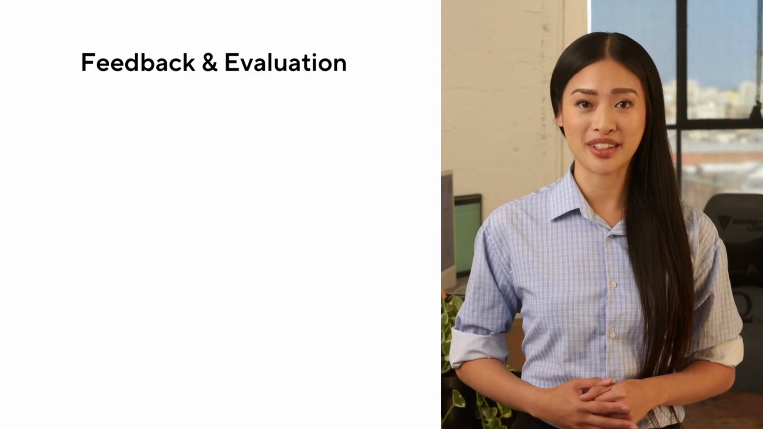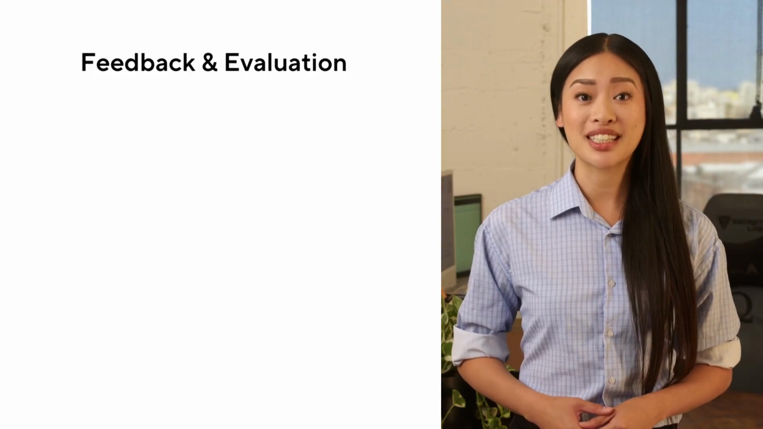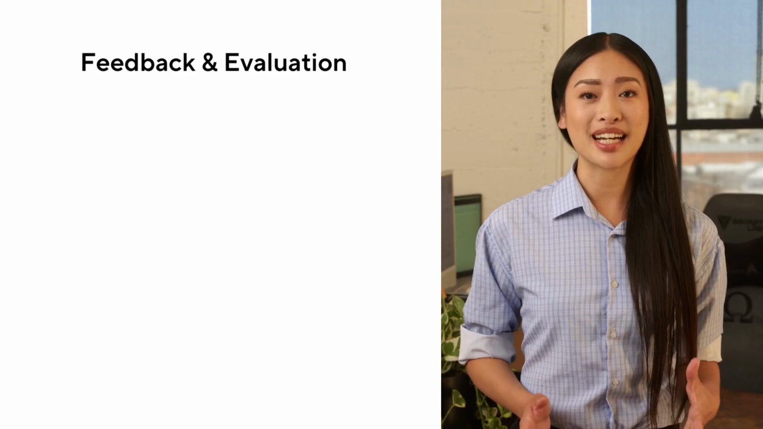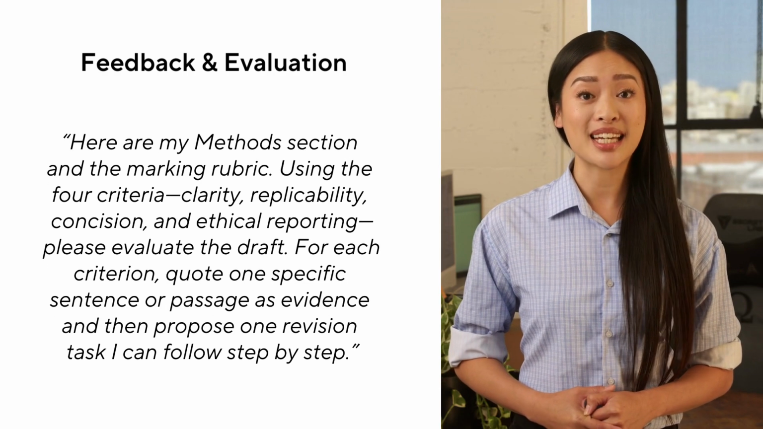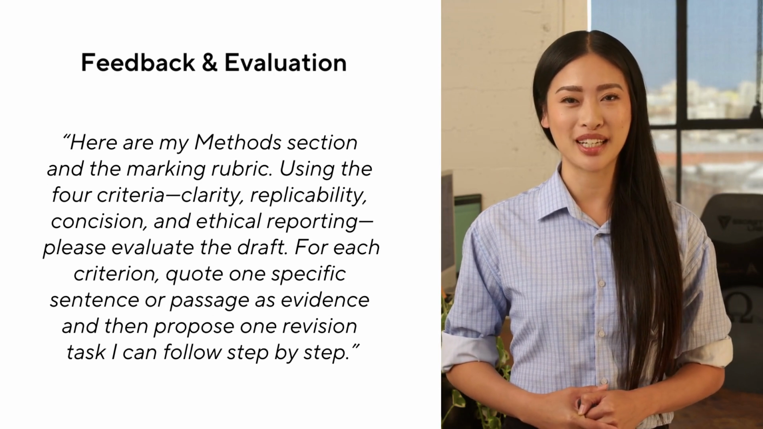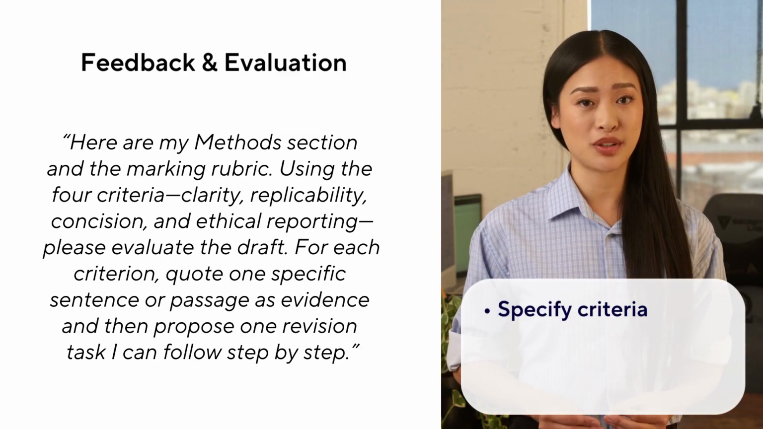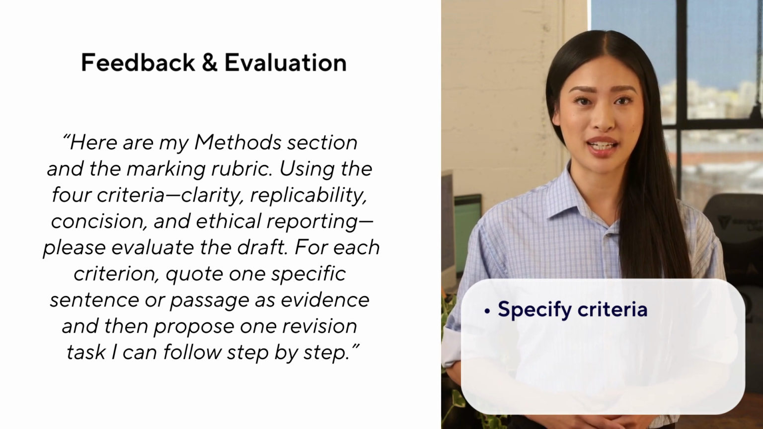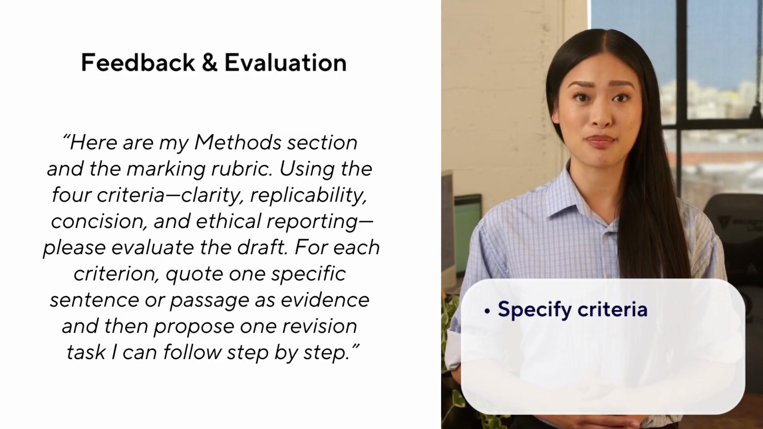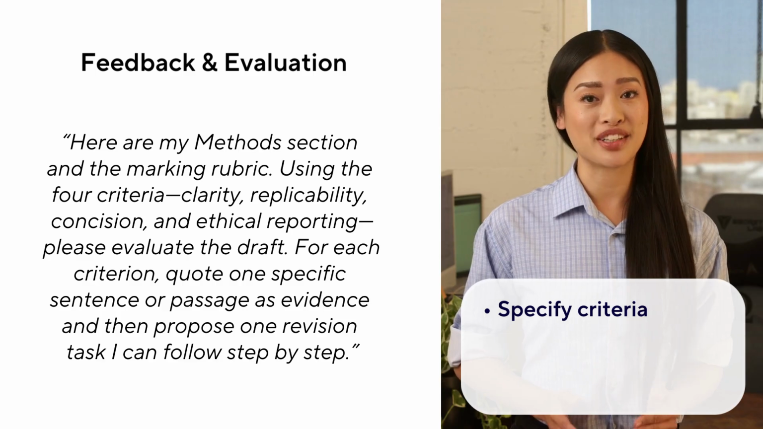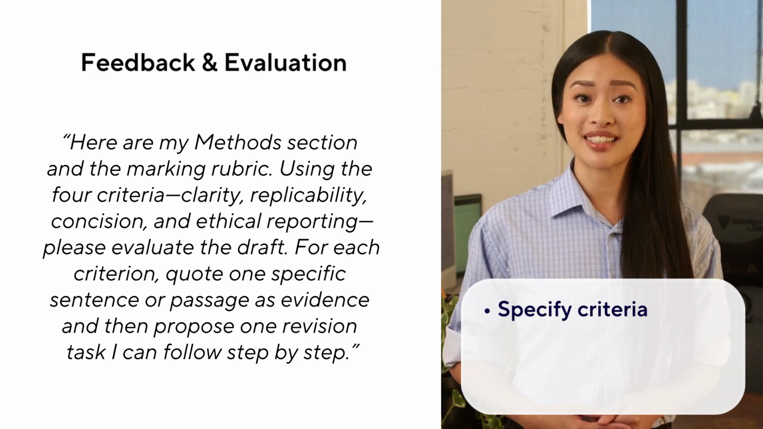Suppose you have drafted the methods section of an engineering lab report, but you worry that it's wordy and lacks sufficient detail. Again, instead of asking vaguely for feedback, you can guide AI by specifying a structure. You can say, here are my methods section and the marking rubric. Using the 4 criteria, clarity, replicability, concision, and ethical reporting, please evaluate the draft. For each criterion, quote one specific sentence or passage as evidence, and then propose one revision task I can follow step by step. By adding details to your prompt, you can get a response that is more precise and actionable.